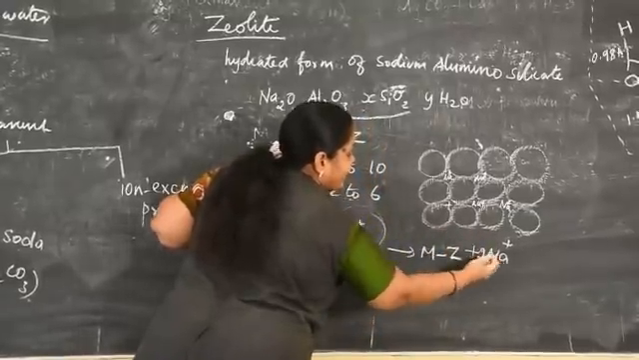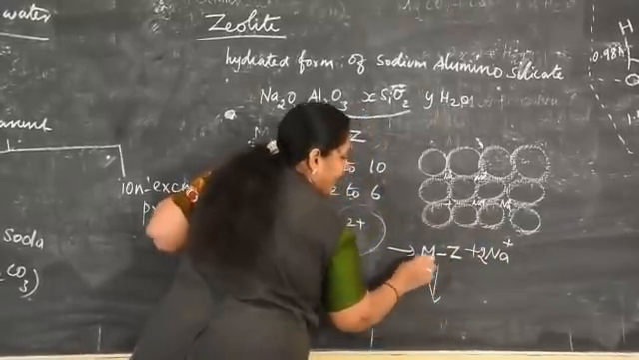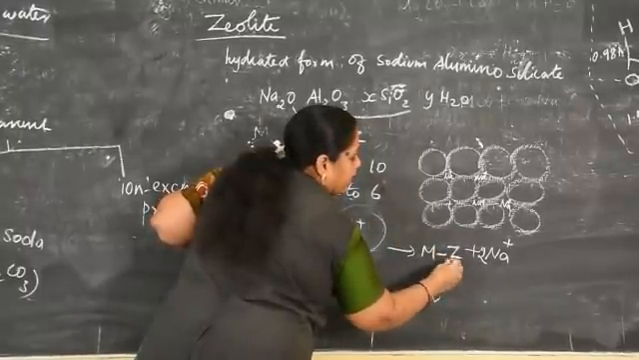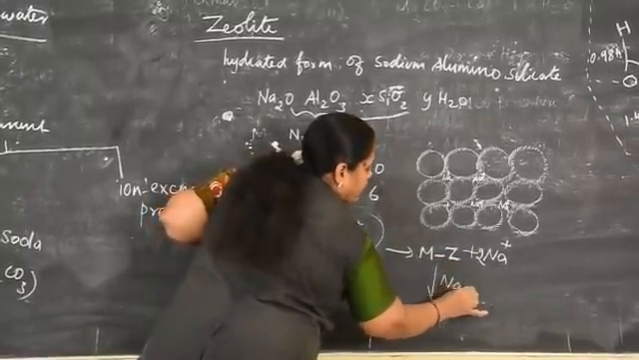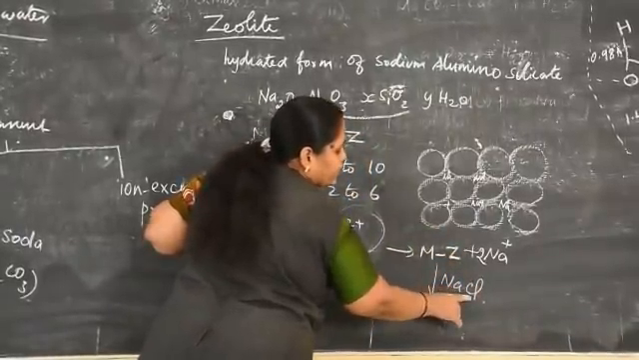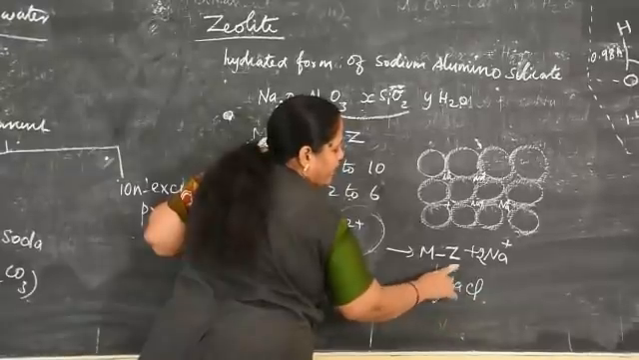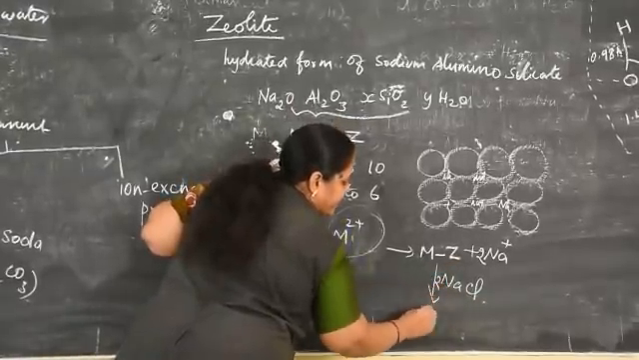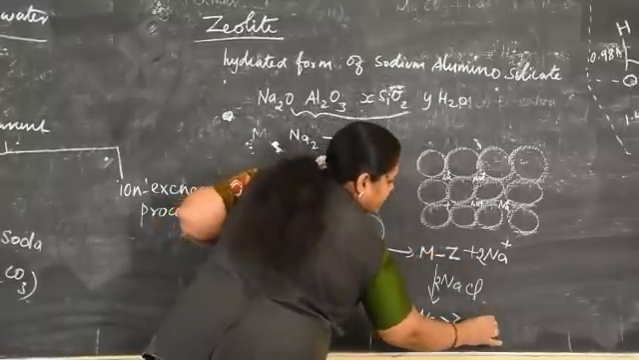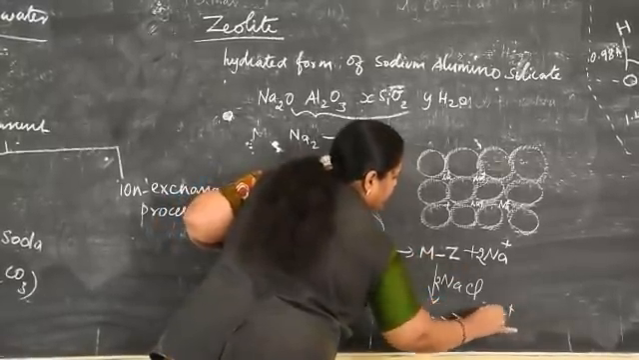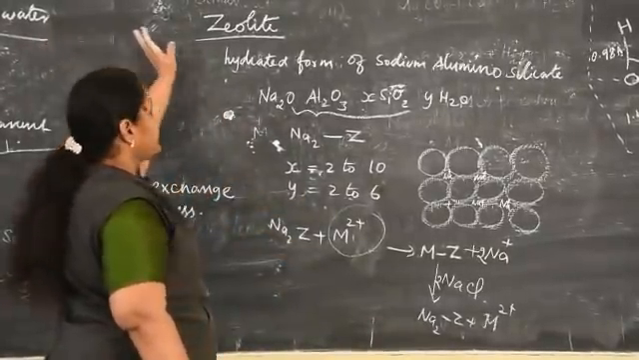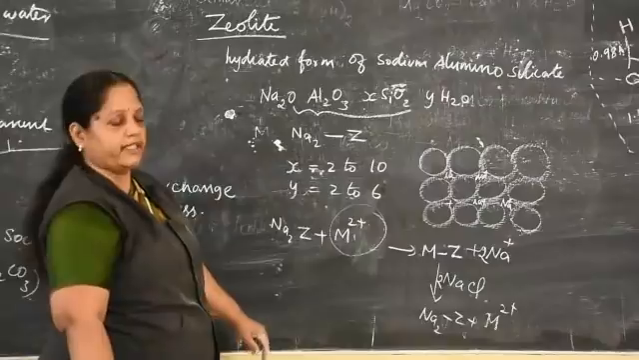For regenerating this zeolite again, for reusing purpose, this is treated with sodium chloride. This compound is further treated with sodium chloride. What happens means again we get Na2Z, plus the metal is removed in the form of M2+. By this method, permanent hardness is removed from hard water.